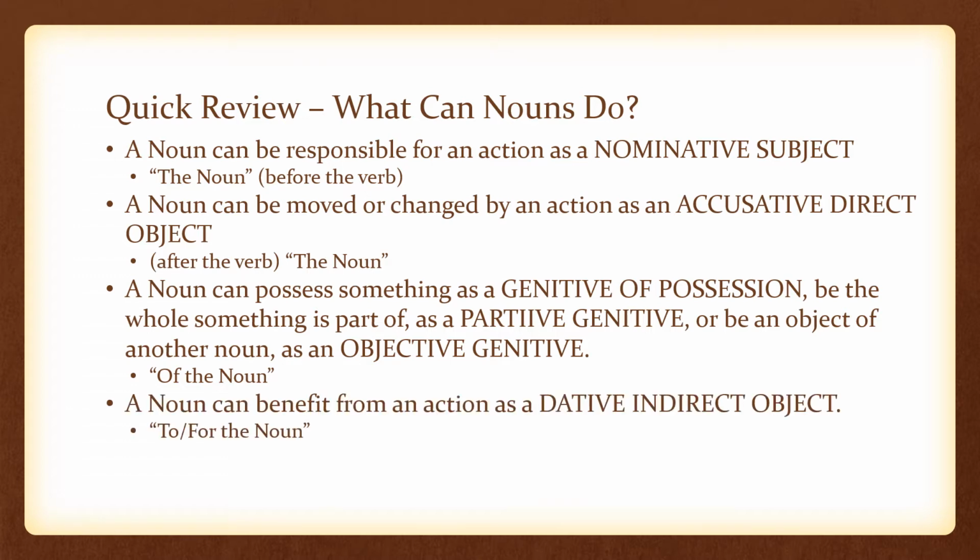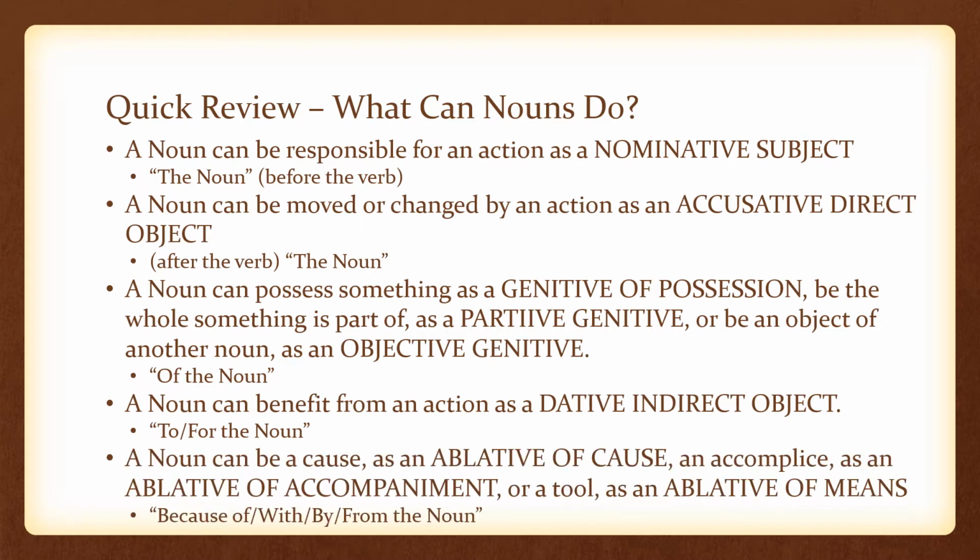A noun can benefit from an action as a dative indirect object. In English, it looks like this: to or for the noun. And a noun can be a cause as an ablative of cause, an accomplice as an ablative of accompaniment, or a tool as an ablative of means. In English, you'll see ablative of cause as because of, ablative of accompaniment as with, and ablative of means as by. The other ablative that you'll see sometimes is from the noun.